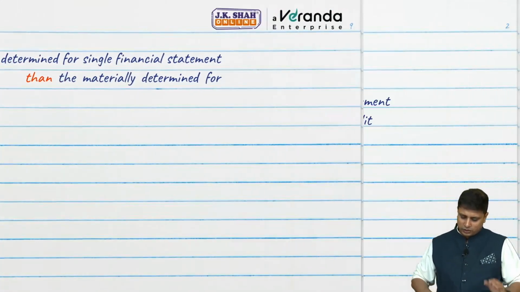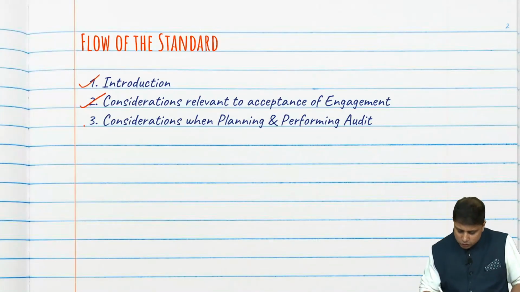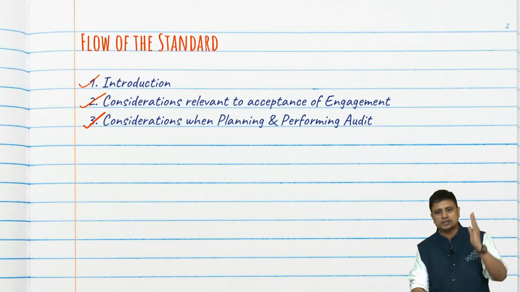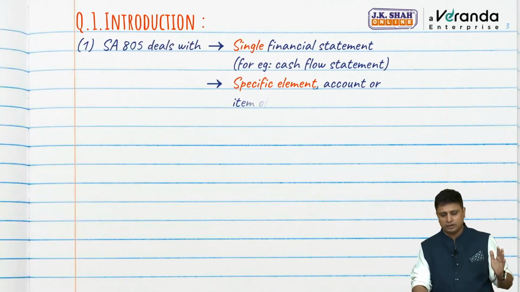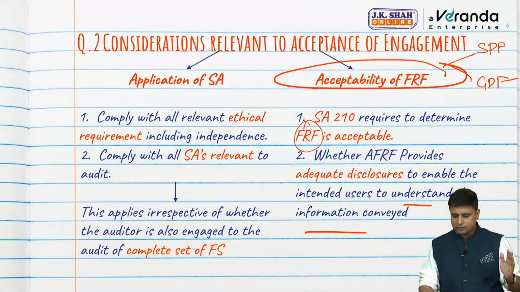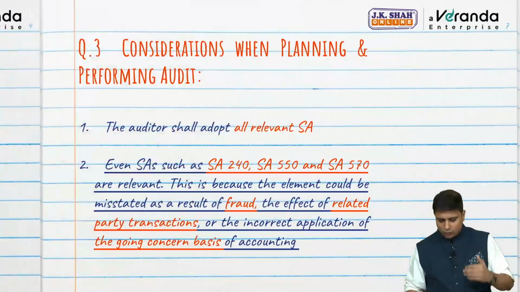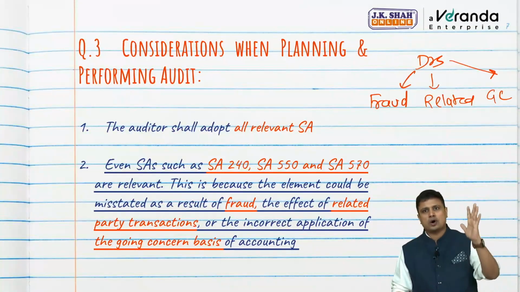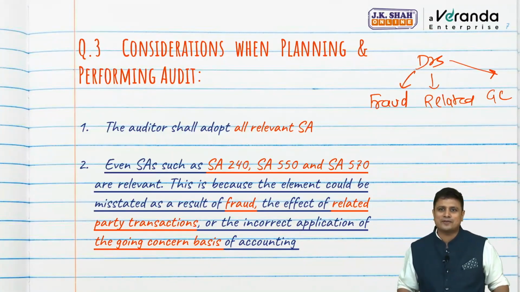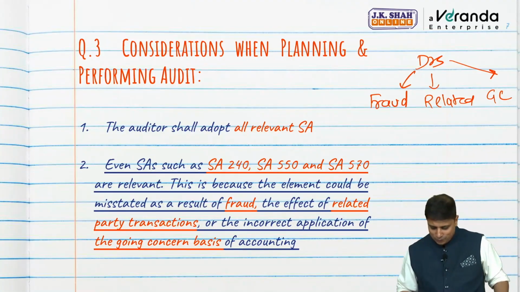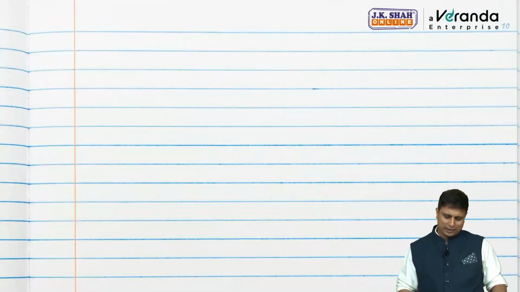So once again, we are done with one more point. We understood the introduction. We understood what is SA 805. After that, we understood what we are supposed to do when we accept an engagement, and we understood how we plan and perform the audit. So out of 5, we are already done with how many questions? 3 questions, my friend. Moving ahead with the 4th question, forming an opinion.